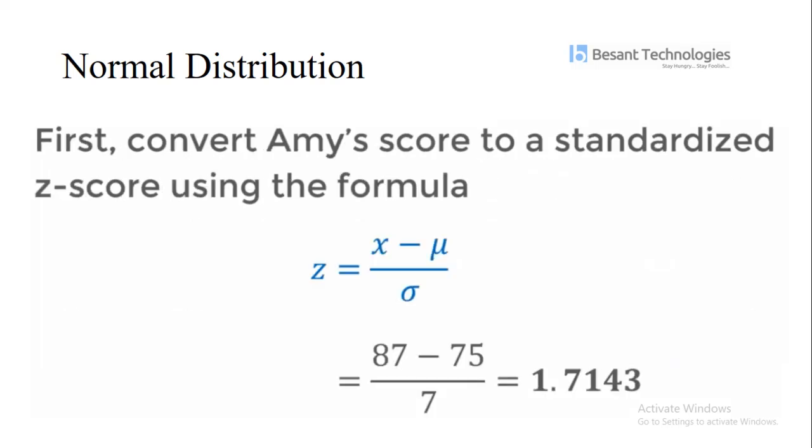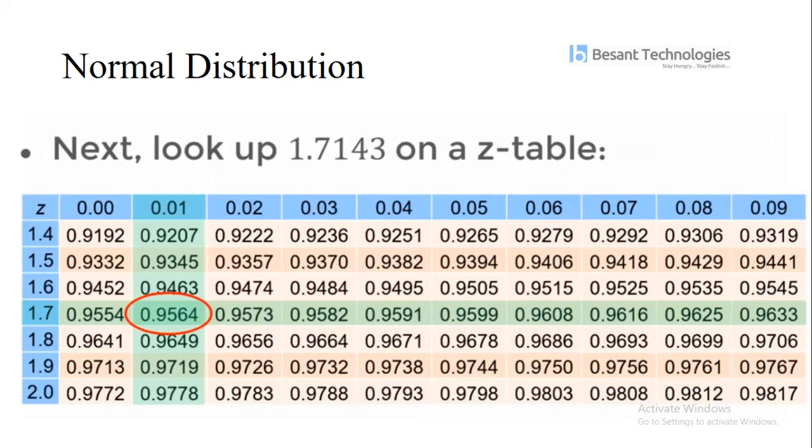Now we need to first convert Amy's score to a standardized Z score, using x, mu, which is the mean, and the standard deviation. So we get Amy's standardized output, which is 1.7143. Then I look up 1.7143 on my Z table. When I look up 1.7 on my Z table, the output I get is 0.95.